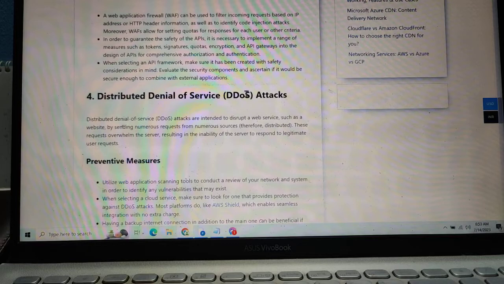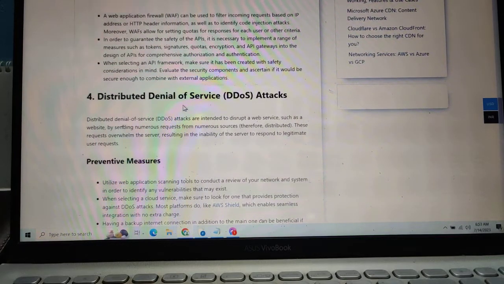Distributed denial of service, DDoS attack. A DDoS attack targets a web service such as a website by sending a huge number of requests from numerous sources. Therefore, the distributed requests overwhelm the servers, resulting in the inability of the server to respond to legitimate user requests.